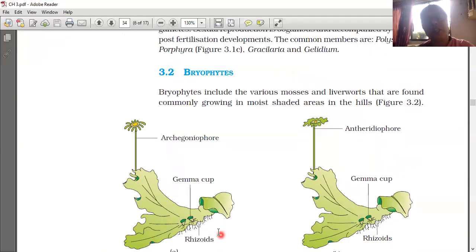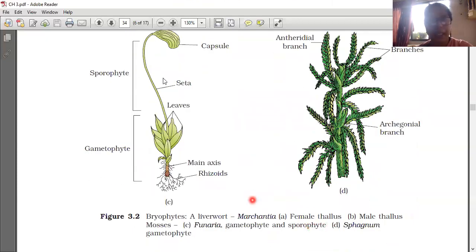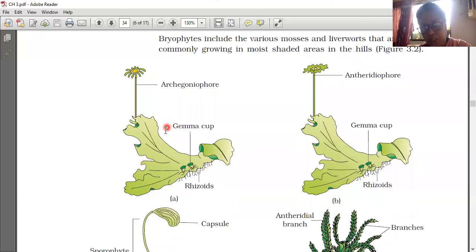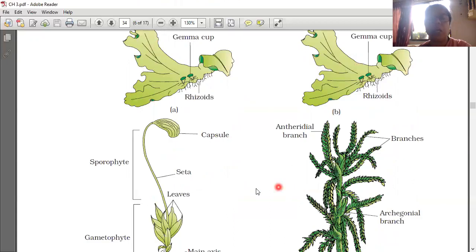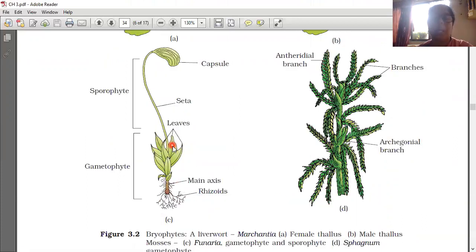This is the liverwort Marchantia, shown through the diagram. First the female thallus is shown. Thallus means plant body, not differentiated into stem, leaf and root. This is the female thallus and this is the male thallus of the liverwort. The moss Funaria is shown as an example of mosses, with gametophyte and sporophyte. This is the gametophyte and this is the sporophyte, marked there. And the last diagram is Sphagnum.